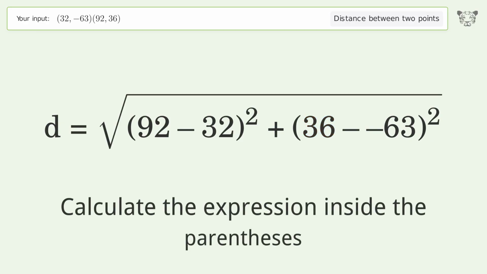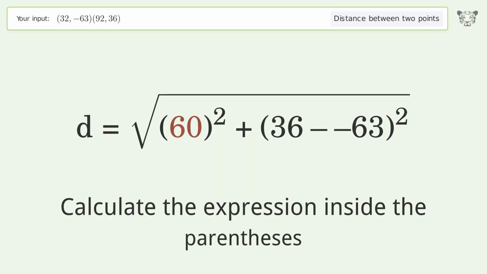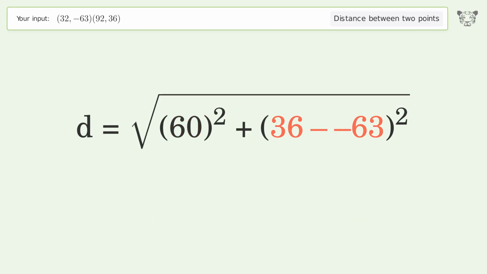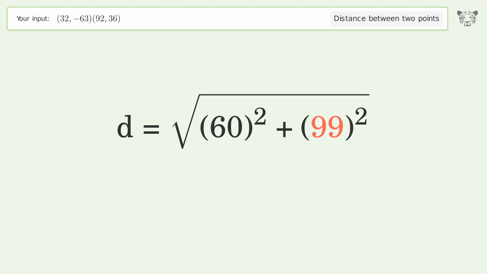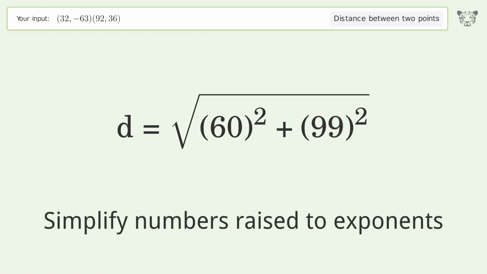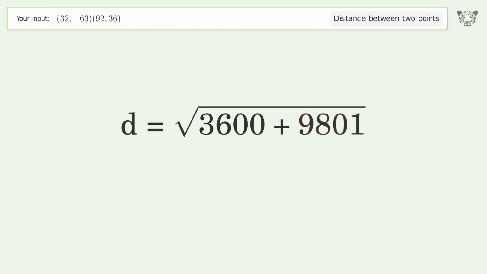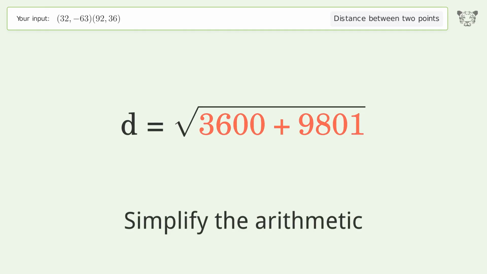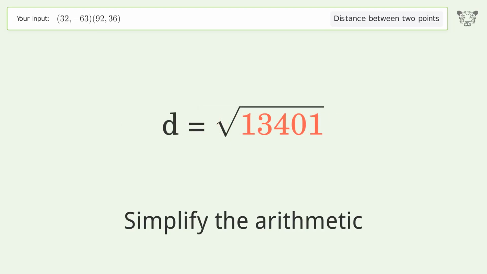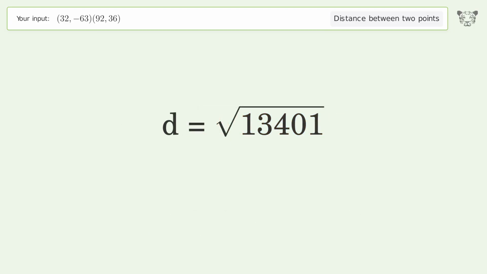Calculate the expression inside the parentheses. Simplify numbers raised to exponents. Simplify the arithmetic. And so the distance between the 2 points is the square root of 13,401, or 115.763.